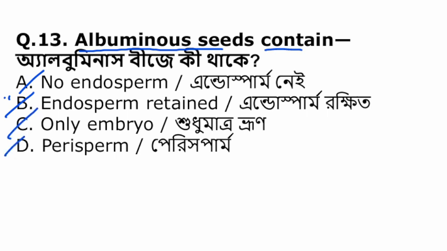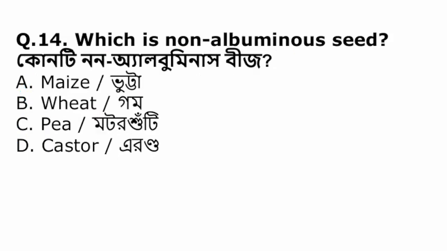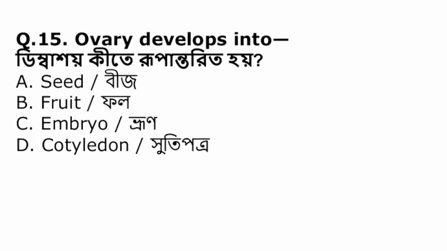In albuminous seeds, endosperm is retained. Which is a non-albuminous seed? Maize, wheat, pea or castor? Among them, pea is a non-albuminous seed.